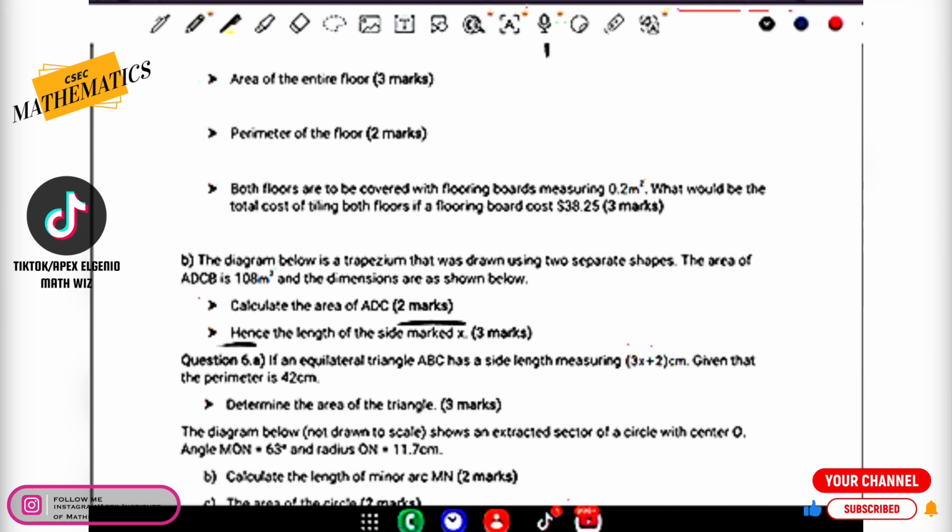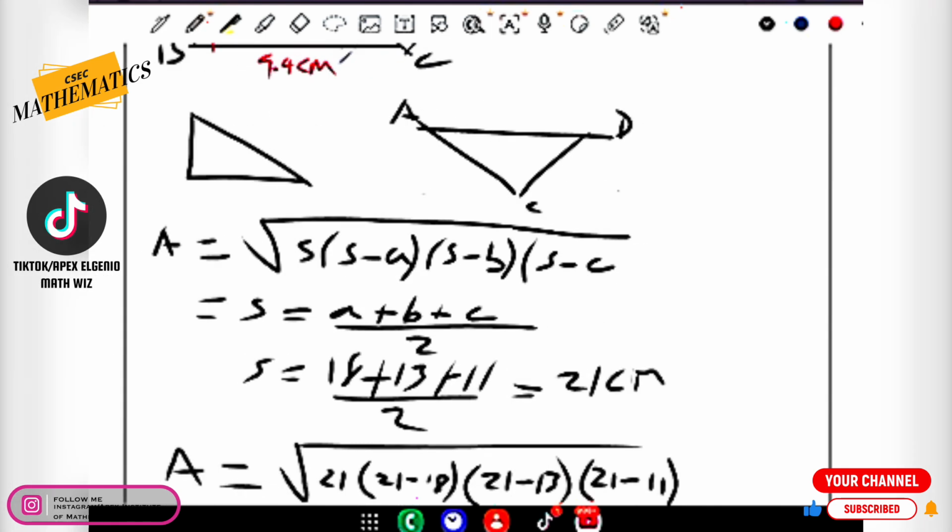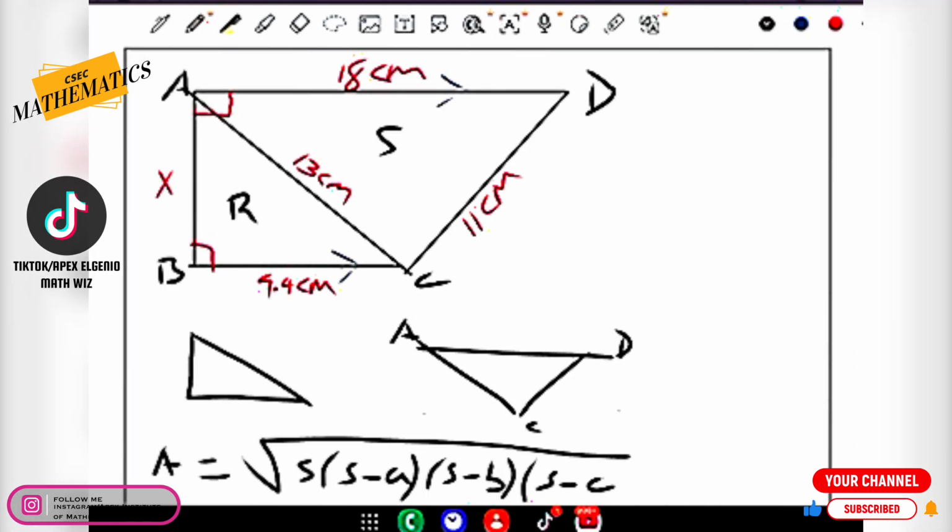In mathematics, it connects the solution that you calculated before with the solution that you're intending on getting now. So it did say here that hence the length of the side marked x. We need to find the length of the side marked x.